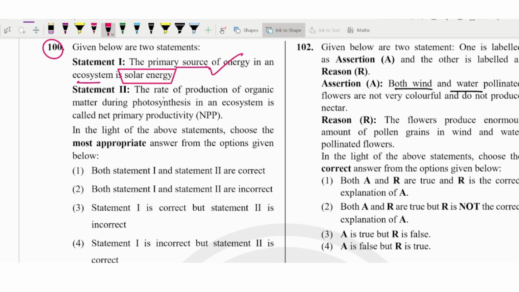So that is correct. And the rate of production of organic matter during photosynthesis in an ecosystem is called net primary productivity. It was actually the GPP, not the NPP. So because of this it would be incorrect. So statement 1 would be correct and the second would be incorrect. We'll go with the third option.